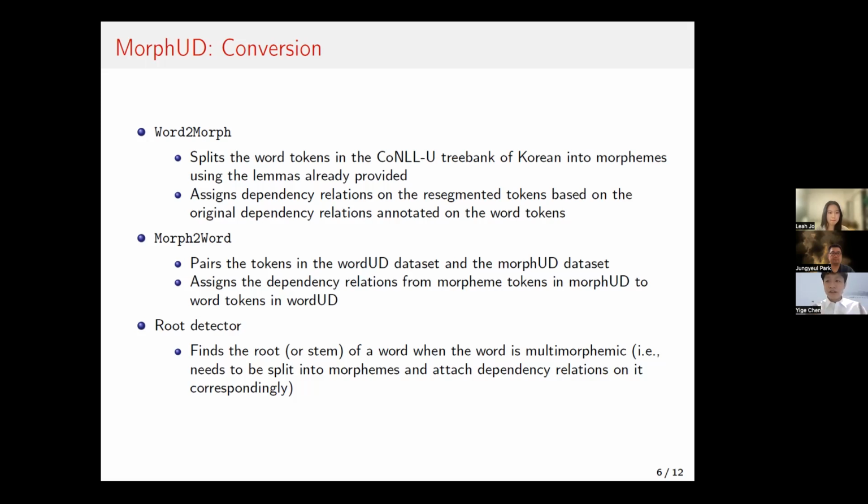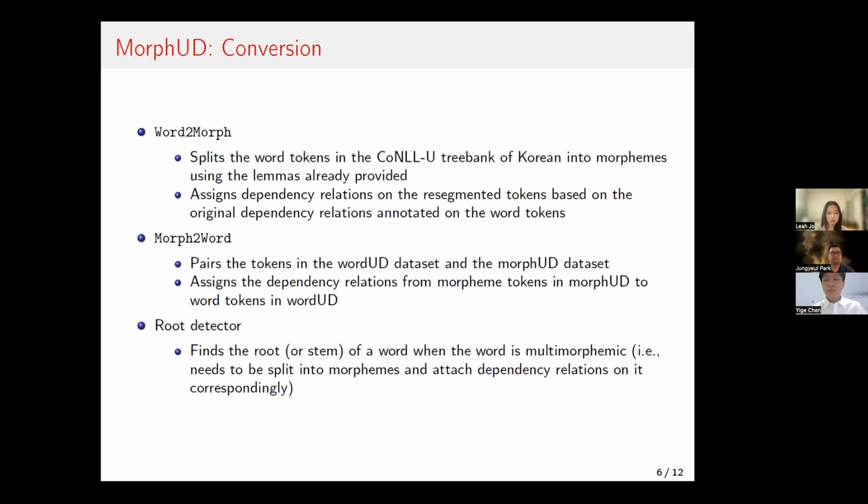Then the converted data can be fed to the model for further prediction or dependency parsing. We also provide a morph-to-word script, which is used to convert the morpheme-based format back to the original Universal Dependencies format. This is used for evaluation, because the morpheme-based format certainly adds more tokens: when words are split into morphemes, there are certainly more tokens.